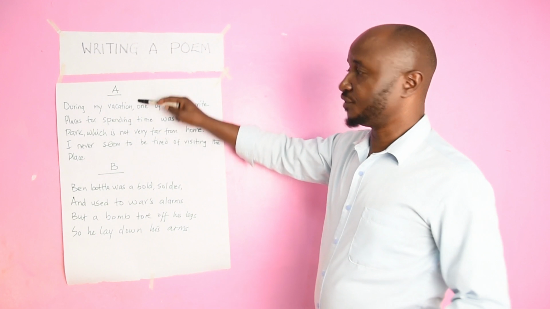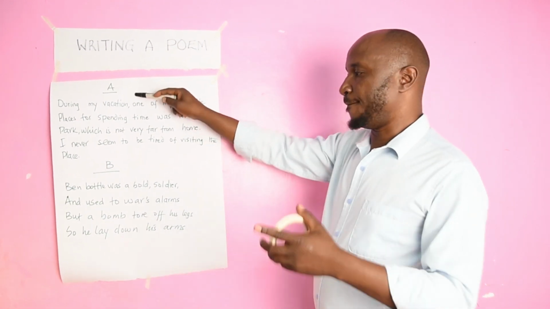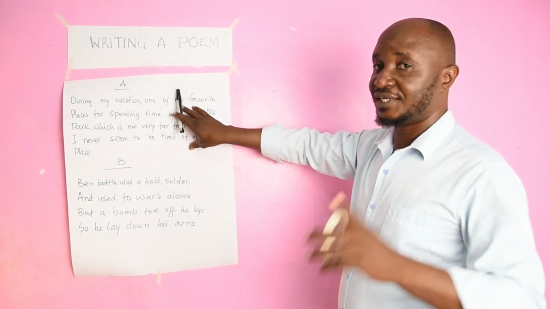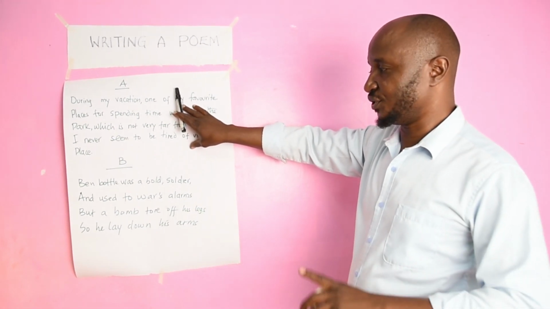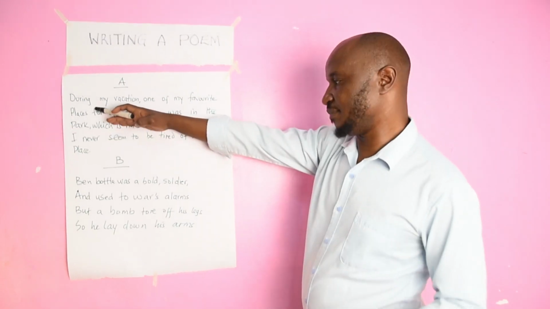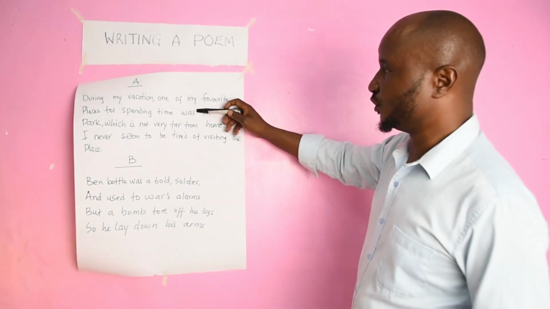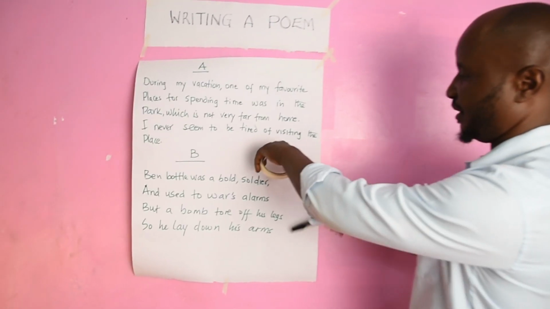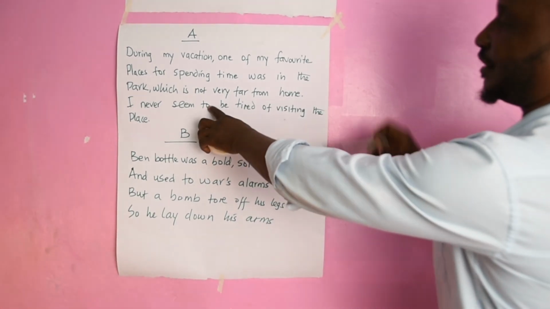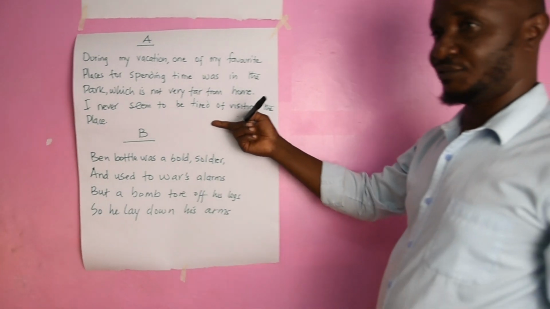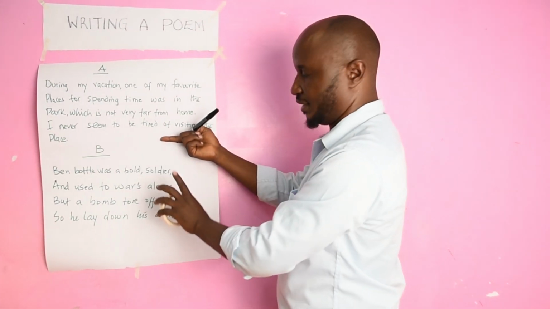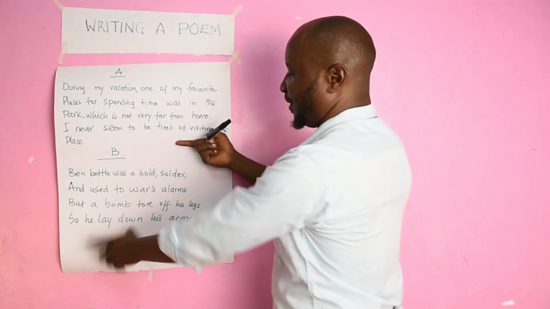Because from the definition that we gave initially, a poem is a composition that is arranged in stanzas. And it's also imaginative. If you look at the two, between this and this one is more imaginative, while this one is just flat. So when we write poems, we first of all ensure that they are imaginative, and then we also look at their structure in terms of the way they are arranged.